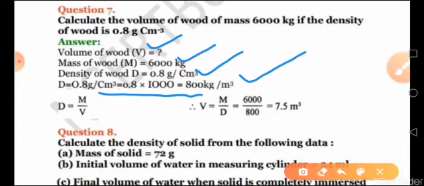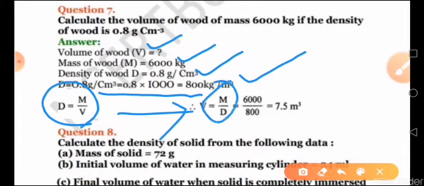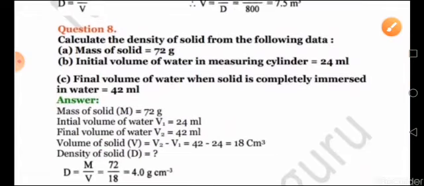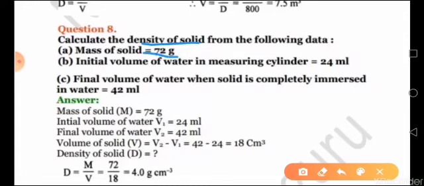Then using the equation density is equal to mass upon volume, you will get volume is equal to mass upon density. Substitute the values and find out the answers. The only thing is that when you read the question, make sure all the units are the same. If they are of different units, first convert to the same unit and then only put it into the equation and solve it, right? Now coming to your question number 8. Here you have to calculate the density where mass is given, initial volume of the measuring cylinder is given and final volume of the measuring cylinder is given.